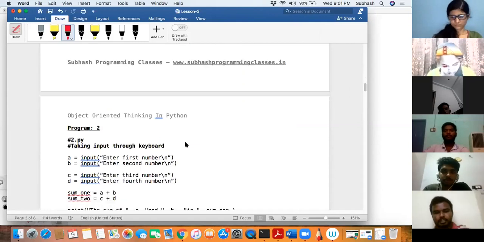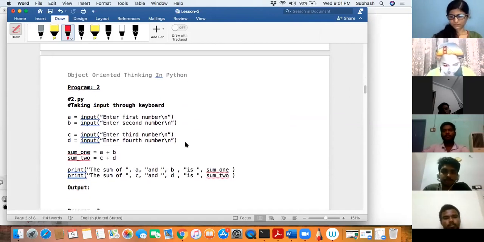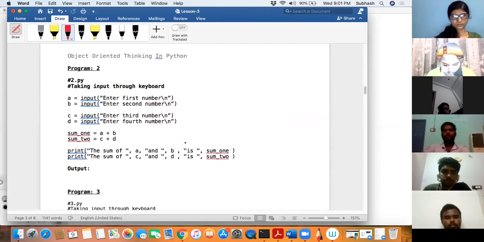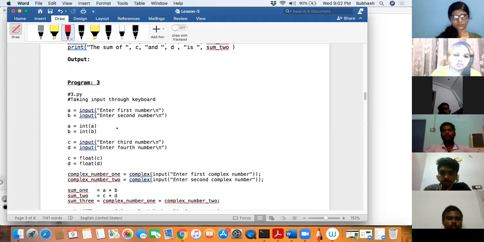Now program 2, this one also I have explained. This will give you an error basically, because I'm taking the first number and second number and adding them, and you won't get the right output, because you're not converting using the int function. This program overcomes that. Enter the first number, enter the second number. I want to add two integers, therefore I convert them using int over here. You can see it's an integer.